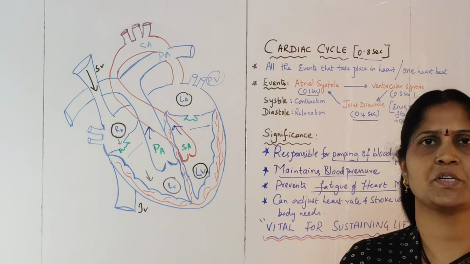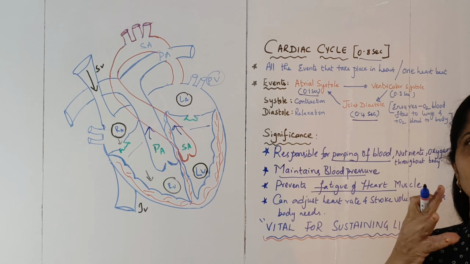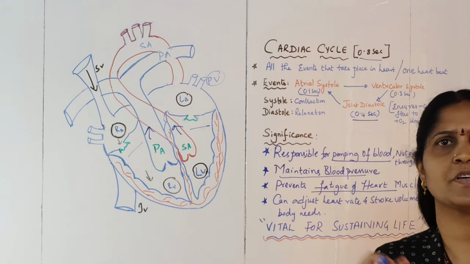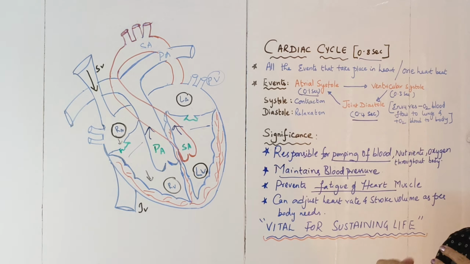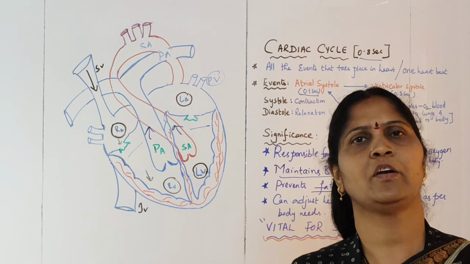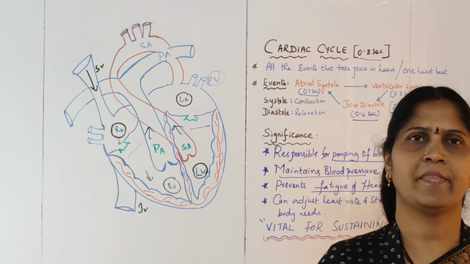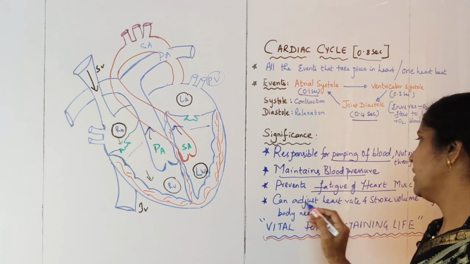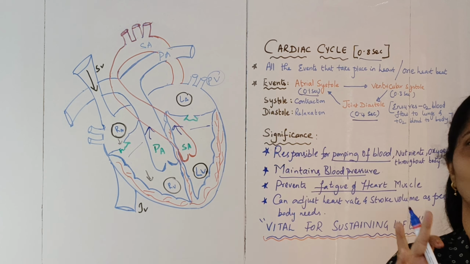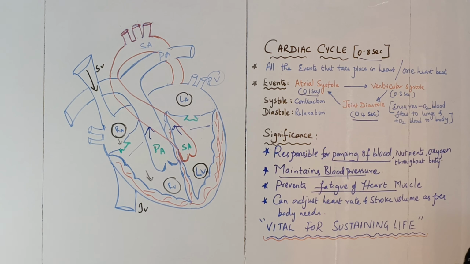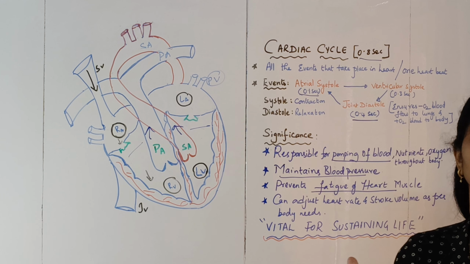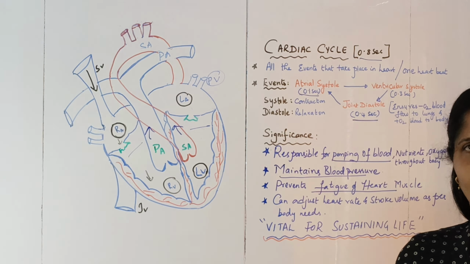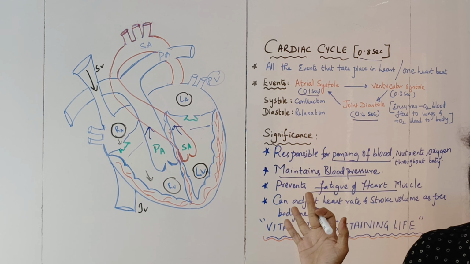And the body can adjust the heart rate and the stroke volume. Stroke volume refers to the amount of blood that comes out from the heart. When you are doing exercise or when any other changes are there in your body, the stroke volume has to increase or decrease accordingly, and that is maintained because of the cardiac cycle. So this is very vital for sustaining our life. The cardiac cycle is very much essential. If there is no cardiac cycle, the heart will not function, and further we will not function, and finally it is the case of death. So this is the importance of the cardiac cycle in our body.